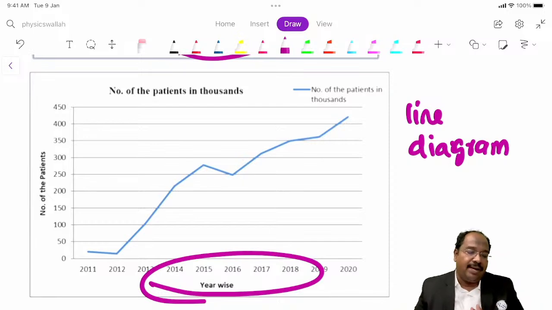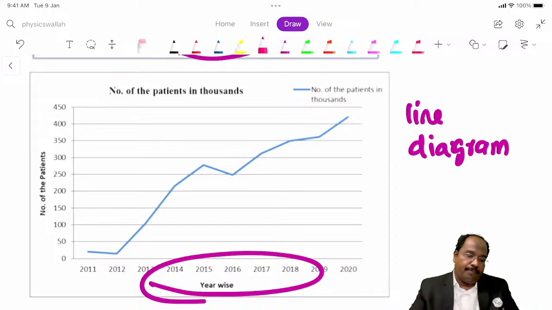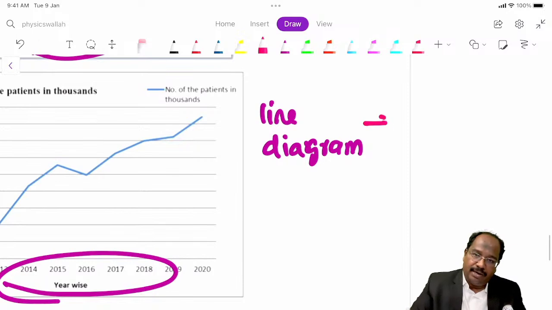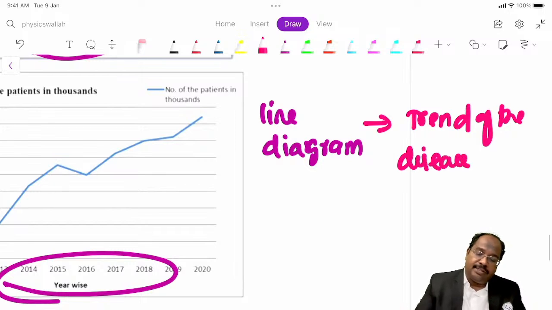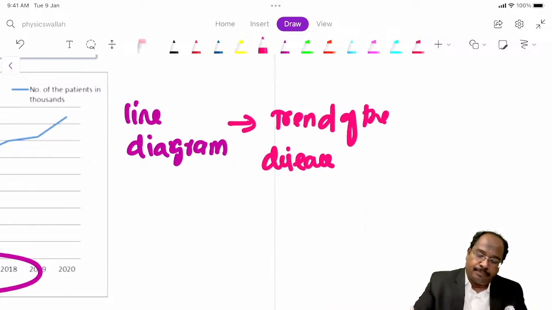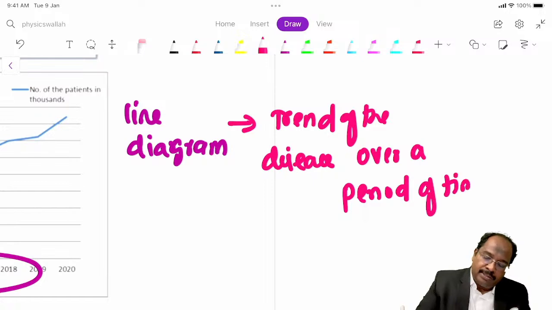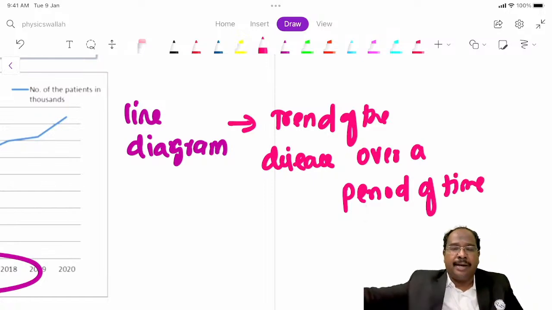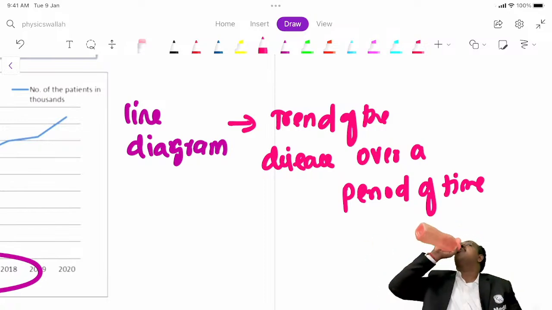What is the use of a line diagram? It shows the trend, for example how many patients. The line diagram will tell you the trend of the disease over a period of time. What is the trend of COVID cases? Trend of the disease over a period of time. This is a line diagram.